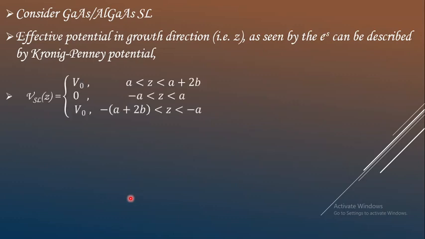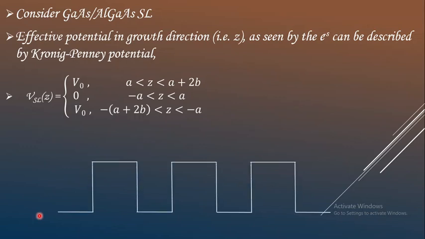And the potential for superlattices along the z direction, because the growth direction we have considered as z direction, we say that potential will be equal to V naught for z lying between A and A plus 2B, and it will be equal to V naught when it is lying between minus of A plus 2B and minus A. Whereas if z is in between minus A to plus A, then it is equal to 0.